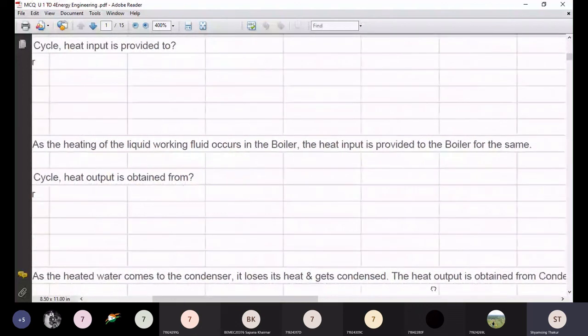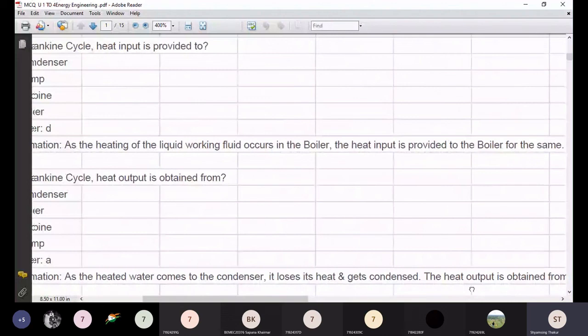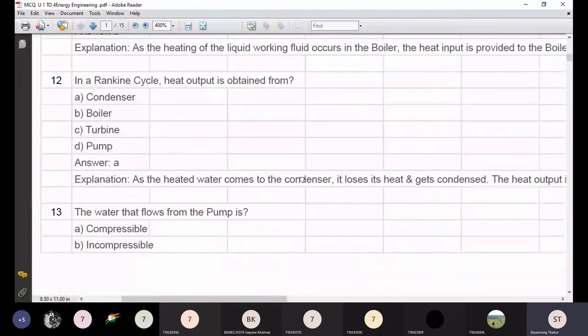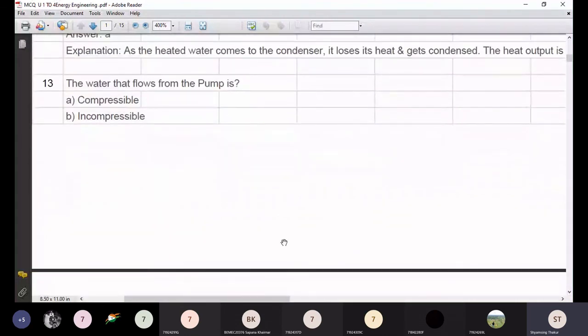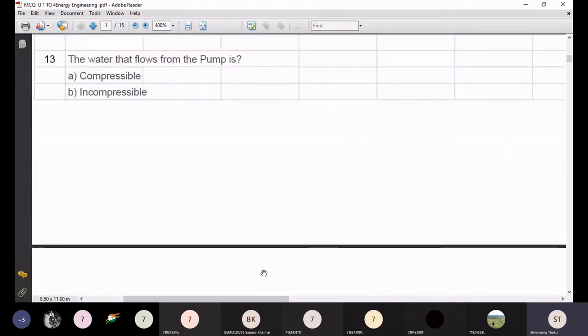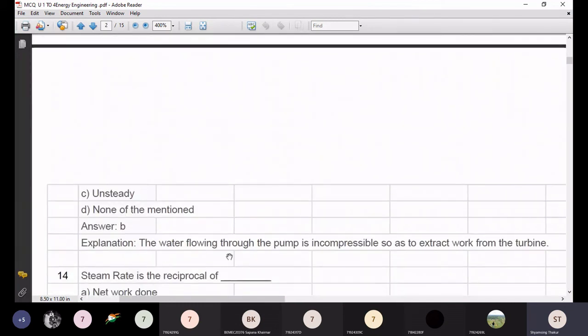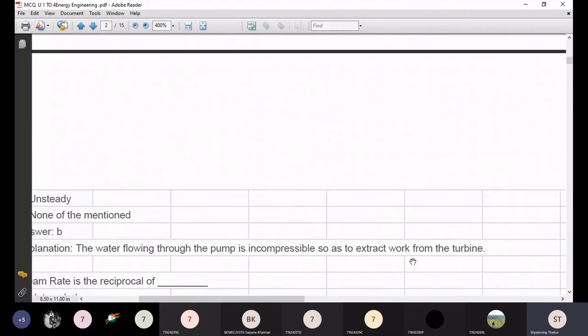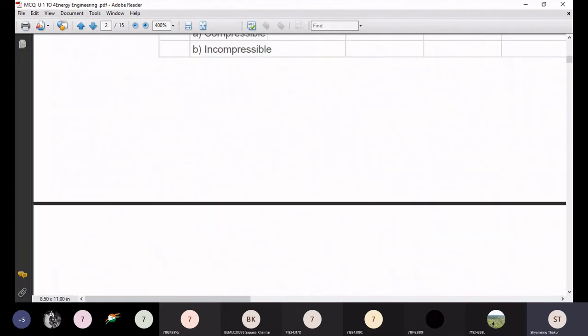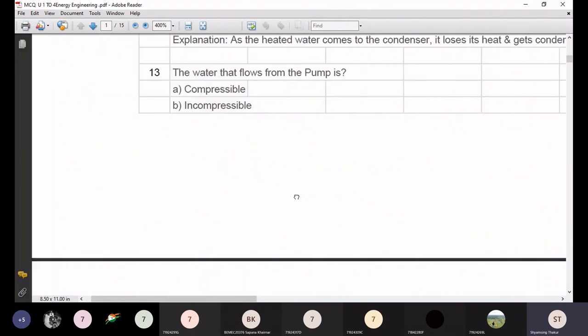I think there is no explanation needed. So the water that flows from the pump is compressible, incompressible, unsteady or none. So the water that flows from the pump is, it must be, yes, incompressible. So the correct option is option B over here, incompressible.